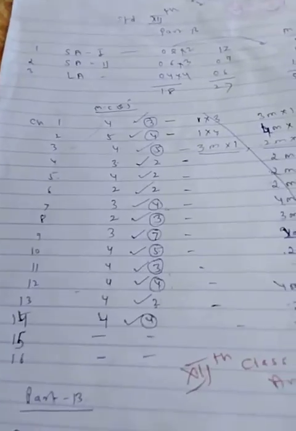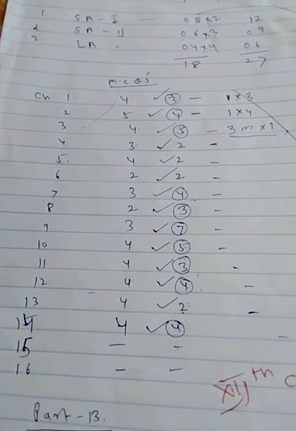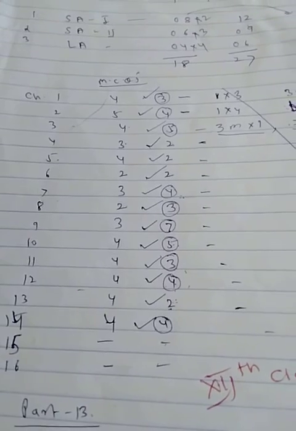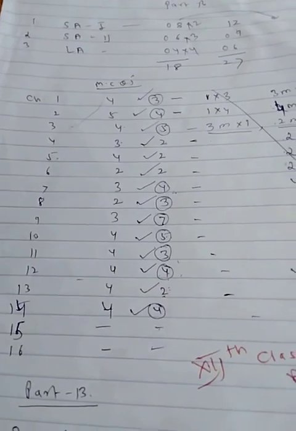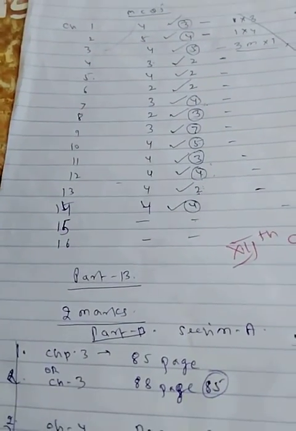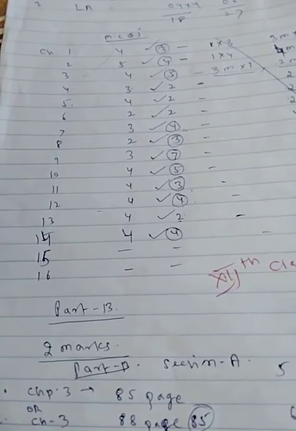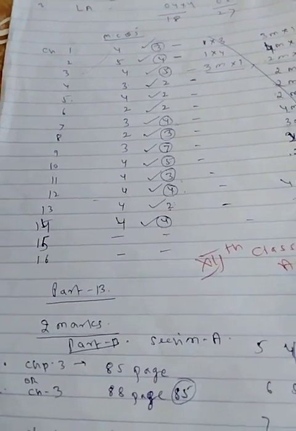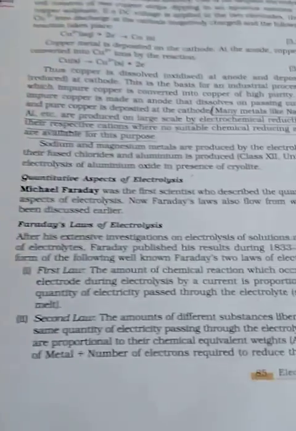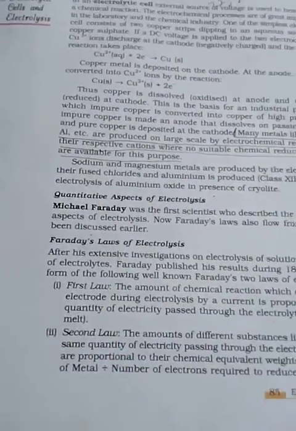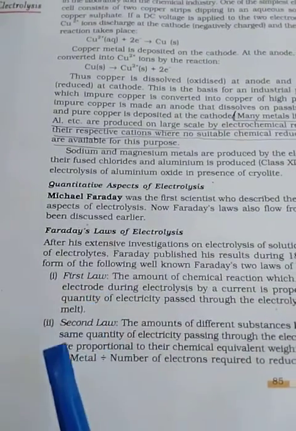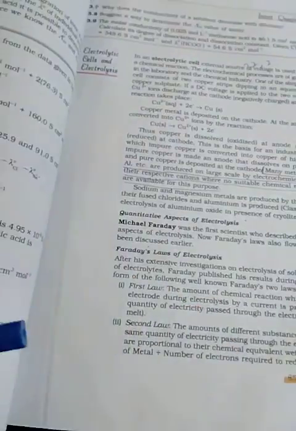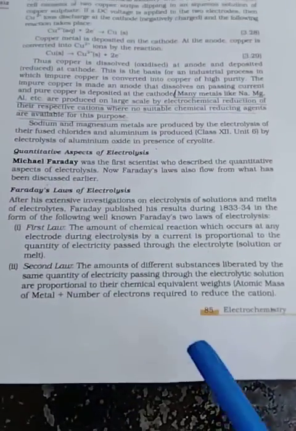According to our marks distribution, this was the ratio. From chapter 1 we have to take 4 marks, chapter 2 five marks, then MCQs and all. In this way I took according to our blueprint. So in Part B, 2 marks. First, write Faraday's 2 laws of electrolysis. This is from chapter 3. On page number 85 you can see Faraday's laws of electrolysis. First law this and second law this. For 2 marks you have to write only the law. You were not supposed to derive these laws.